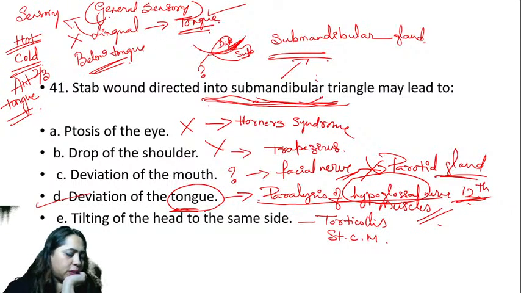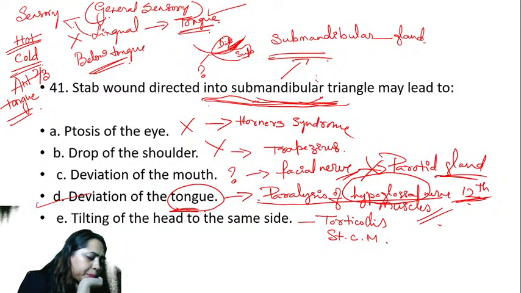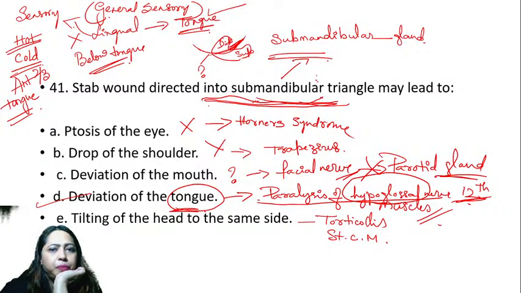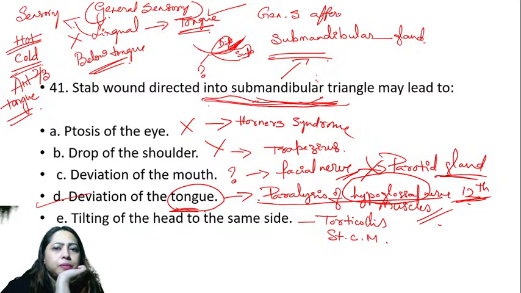So this is what you're supposed to remember. Yes, you're right, Sam is correct. General sensory. He says GSA, it is afferent. You can call it general sensory afferent.